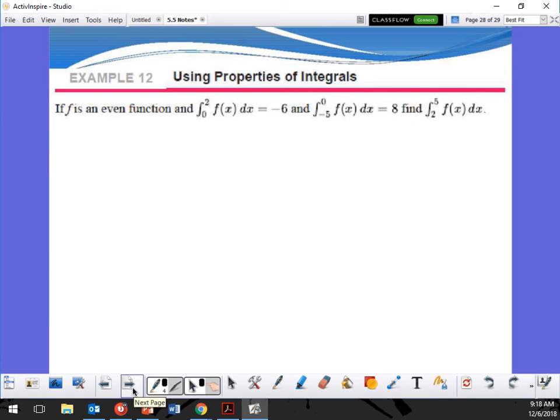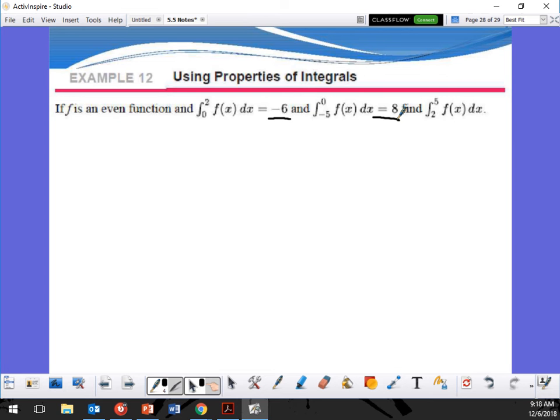All right. Even function, and from there to there. Oh, this is a good one. I like these. Okay, so if it's an even function, from 0 to 2, the integration is equal to -6. But from -5 to 0, it's going to be +8.